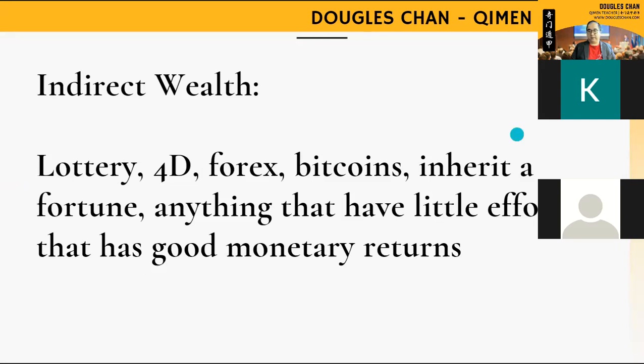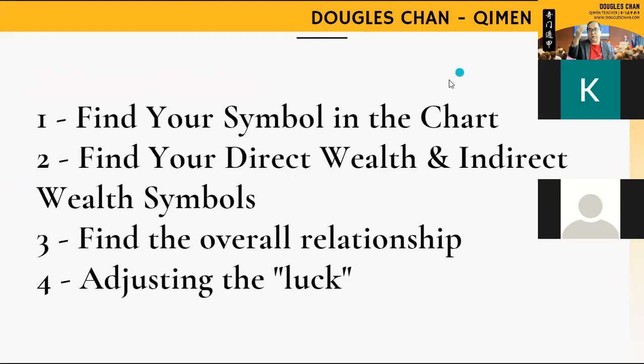So we move on to the next page. These are the things that we need to do today: find your individual symbol, find your direct wealth and indirect wealth symbol, and find yourself and the relationship towards the direct and indirect situation. After that, I will give you an example on how to adjust your luck based on the chart that is being plotted.